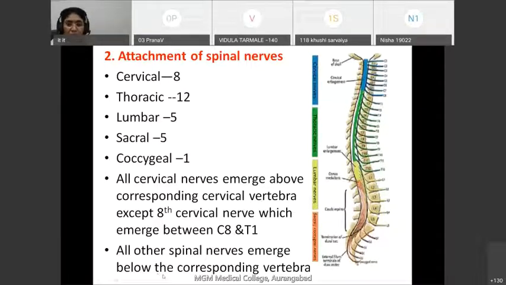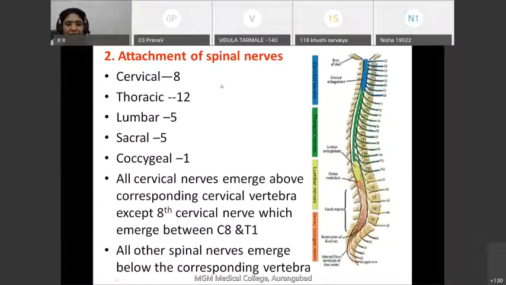below the numerically corresponding vertebra. So there are 31 pairs of spinal nerves. The spinal nerves are 8 cervical, 12 thoracic, 5 lumbar, 5 sacral, and 1 coccygeal. Out of that, in the cervical region, the spinal nerve emerges above the numerically corresponding cervical vertebra, except the 8th cervical spinal nerve, which comes out between C7 and T1 vertebra.